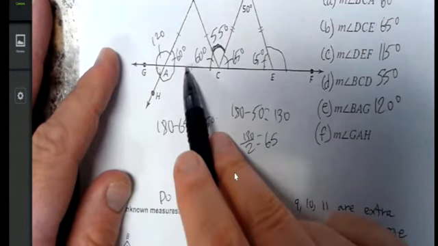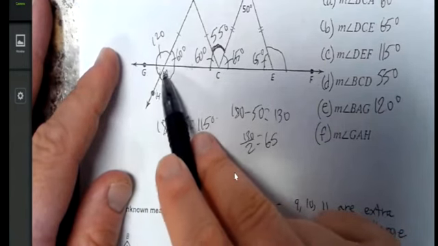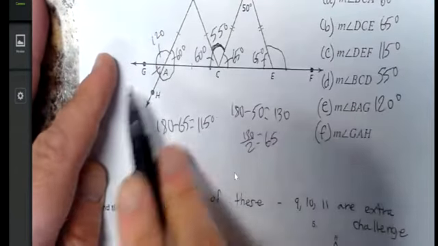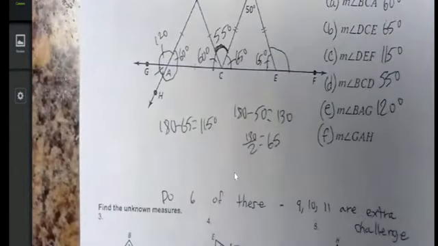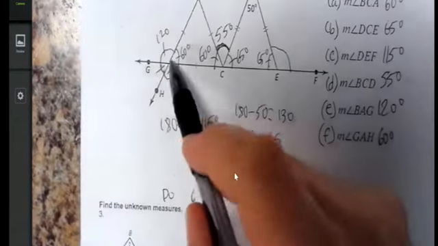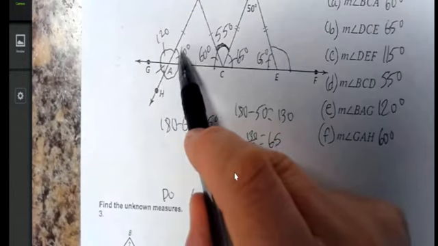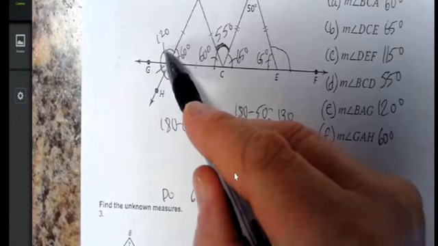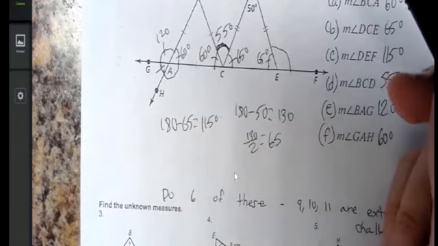So this guy here is 120. We're looking for that one, and it would be, yes, 60. These two are equal. We're dealing with a circle here.